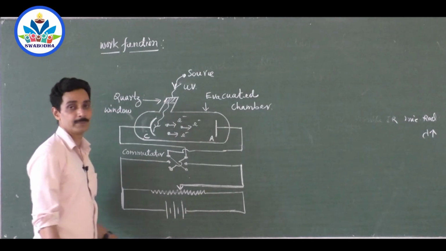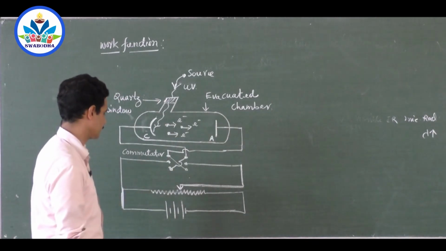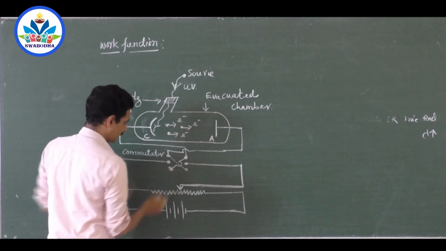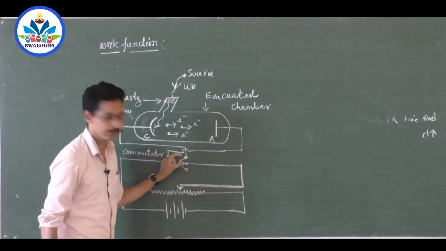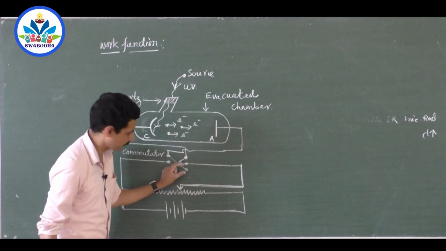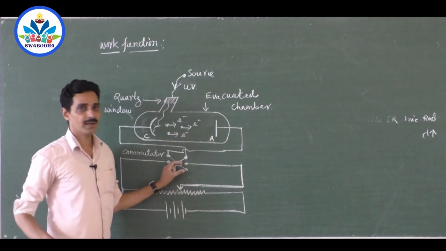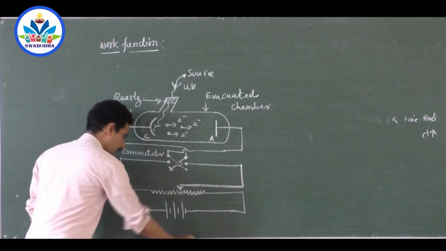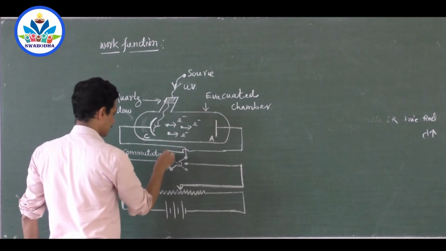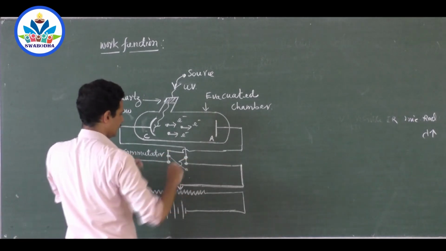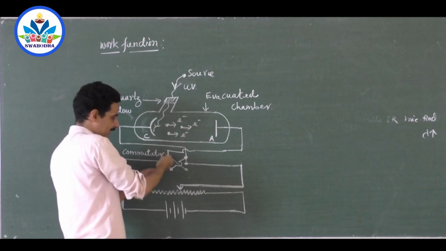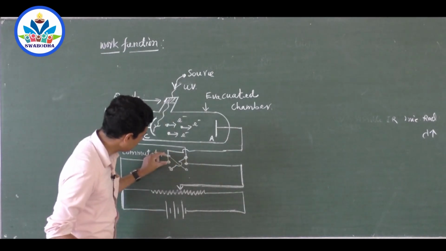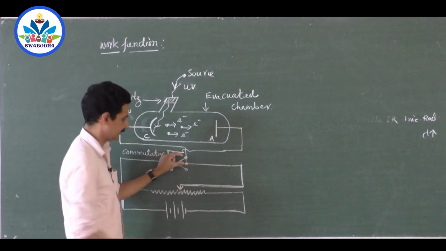Sir, how does it emit electrons, and which is positive and which is negative, sir? Now out of the 2 gaps here, you have 2 gaps, right? One gap is this one, another gap is this one, and here one set of gap, another set of gap, totally 4 gaps. You are allowed to select only 2 gaps, not all the 4 gaps. Now let me contact this gap and this gap, this one and this one. I will have some keys, and I can put the key and connect them, make them short. So I can put the key here and connect it, put the key here, connect it.